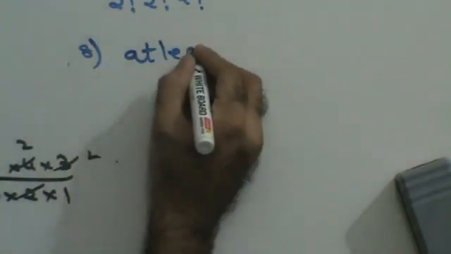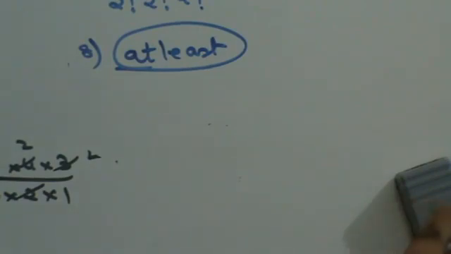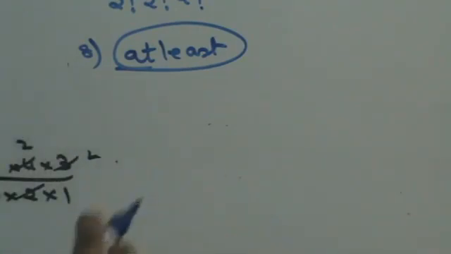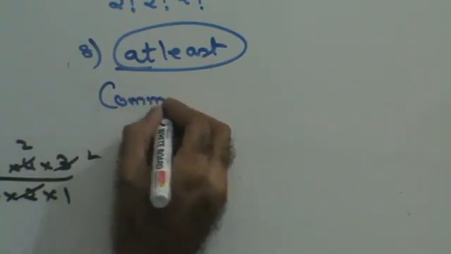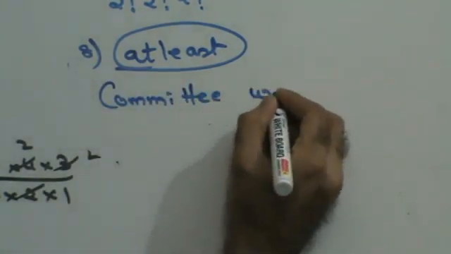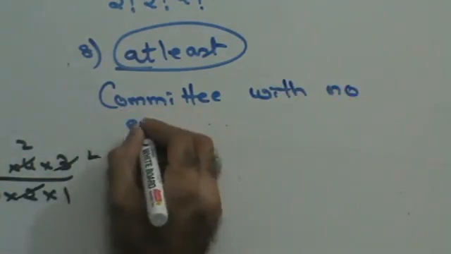Now guys, what is so different about the sum? You have the word at least and you have this word twice, right? Now please understand, when you have this word, how do you solve the sum? They are saying at least one engineer, so select a committee with no engineer.